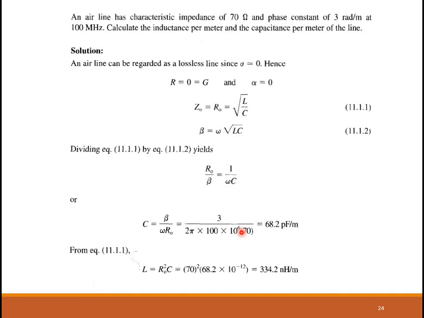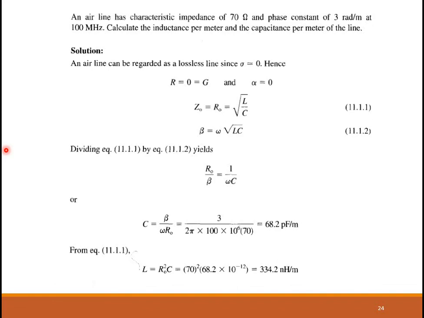Now just for clarity of concept, I've included one problem. Let's read the question. An airline has a characteristic impedance, that means Z0 is given in the question, and a phase constant of 3 radians per meter. So beta is also given in the question at a frequency, that is f is given. So you can find out omega as 2 pi f. And you are asked to calculate the inductance per meter and the capacitance per meter of the line. That means what do you have to find out? L and C.